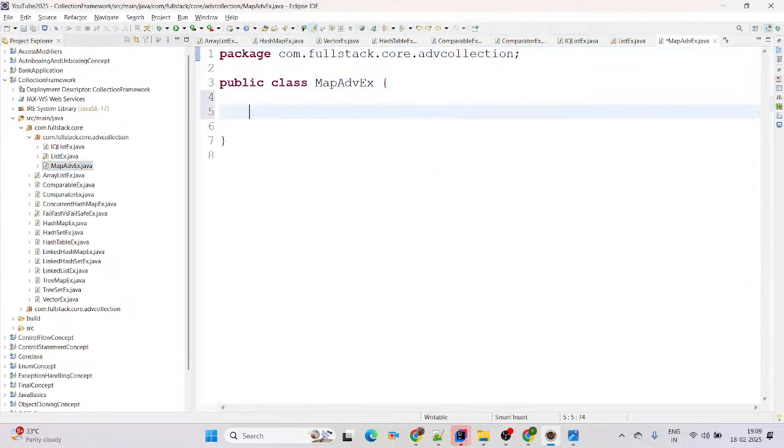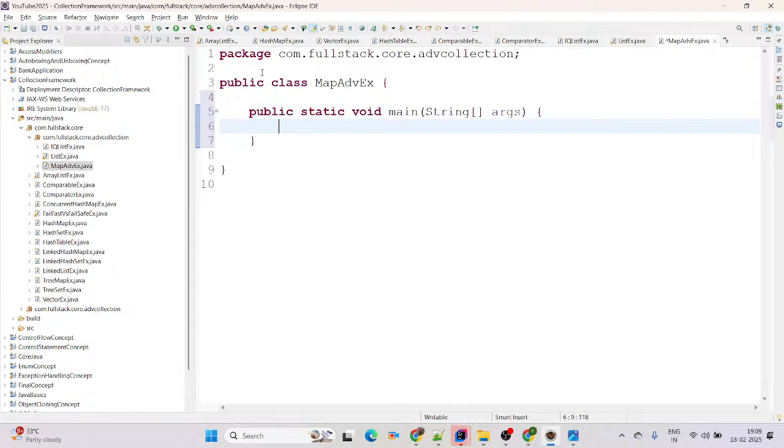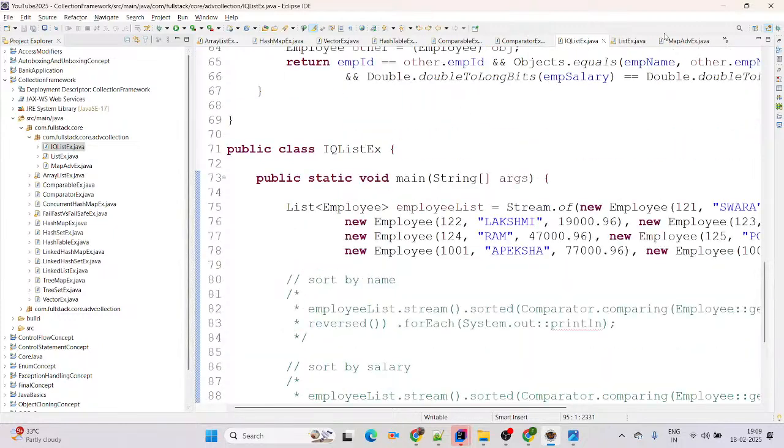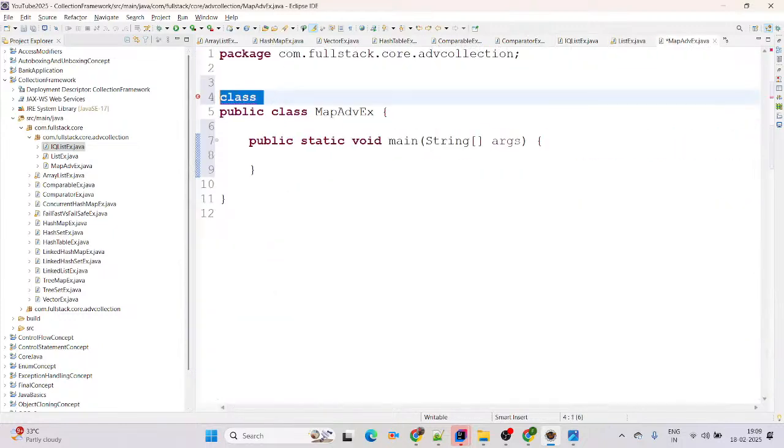Simply create here, this is the main method. I'm adding the class name, as we have the Employee class available here already, right? Yes, this class will be used here directly, so we don't need to create one more Employee class here.